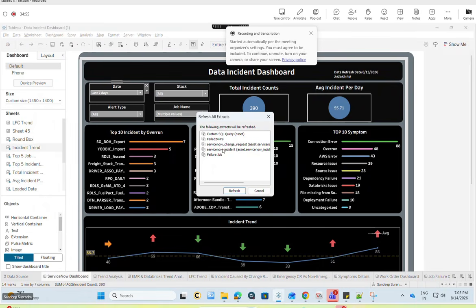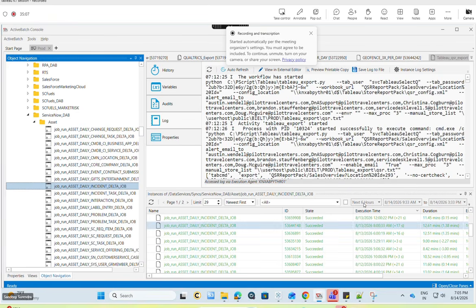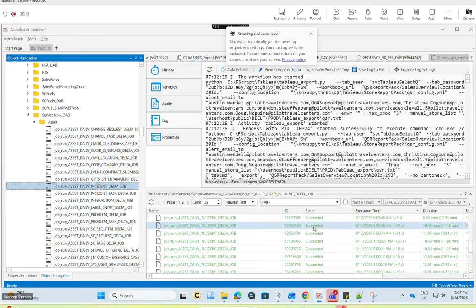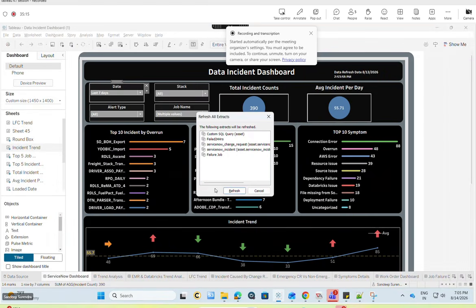This is the fourth one. I have custom SQL and failed. This is the failed 24 hours from ActiveBatch. This will take around 20 minutes. This job generally runs 11 minutes to a max of 15 minutes. Okay, I have enough time. So I trigger this job, and as soon as I trigger that one, I come and refresh. These both can be done simultaneously.